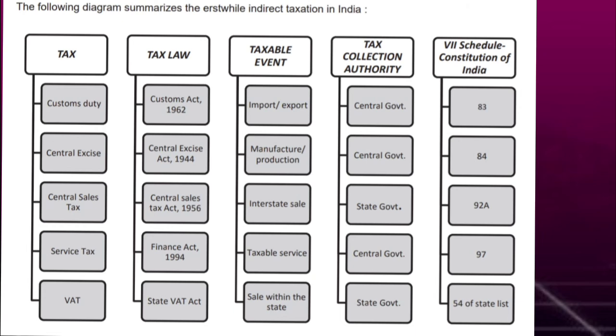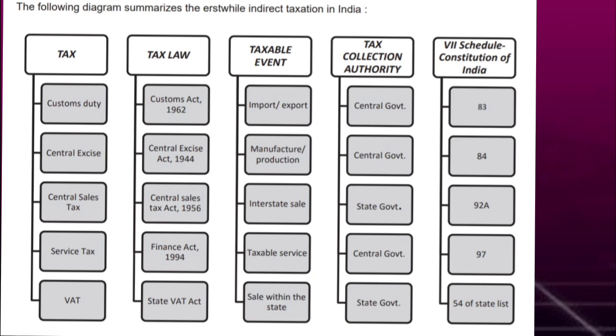The third one is the central sales tax. It comes under the Central Sales Tax Act of 1956 and applies when there is an interstate transfer of goods. This tax is imposed by the central government and collected by the state government. The next one is service tax, which comes under the Finance Act of 1994 and is levied on services, and this tax is collected by the central government. The last one is VAT, that is value added tax. It comes under the State VAT Act, applies to sales within the state, and is collected by the state government.